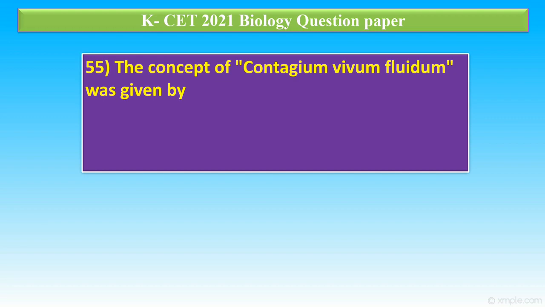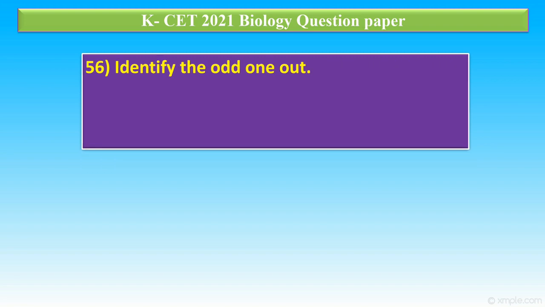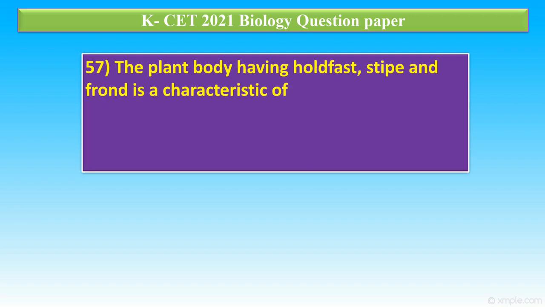Question number 55. The concept of Contagium vivum fluidum was given by option A, D.J. Ivanovsky, option B, W.M. Stanley, option C, M.W. Beijerinck, option D, R.H. Whittaker. In this, the correct answer is option C. Question number 56. Identify the odd one out. A, Ustilago, B, Alternaria, C, Colletotrichum, D, Trichoderma. In this, the odd one is Trichoderma.